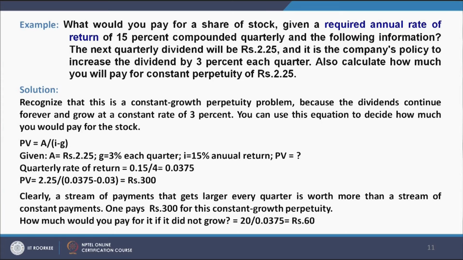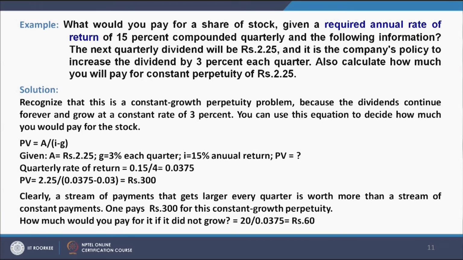You can use this equation to decide how much you would pay for the stock. So, PV is equal to A divided by i minus g, and what is given is A is 2.25, g is 3% each quarter, and i is equal to 15% annual return, and PV is what we want to find out. Now, the quarterly rate of return will be i is equal to 0.15 divided by 4, this will be 0.0375. So, PV is equal to 2.25 divided by in brackets 0.0375 minus 0.03, which comes out to be rupees 300.